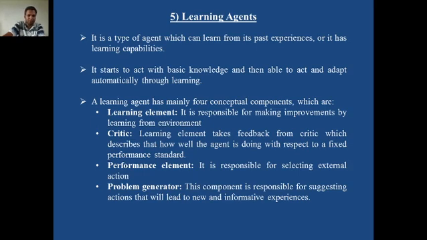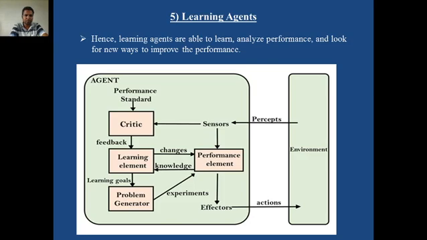So you always ask somebody, a critic, an experienced person. He will check his previous history, compare it with the performance standard, and give you some feedback. The performance element is responsible for selecting external actions. The problem generator is responsible for suggesting actions that will lead to new and informative experiences. So this is all about learning agents.